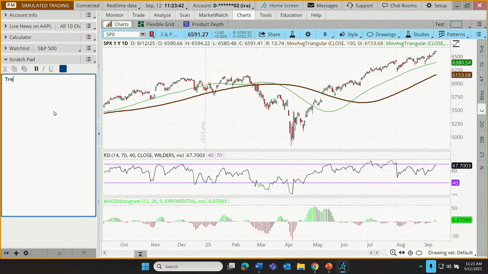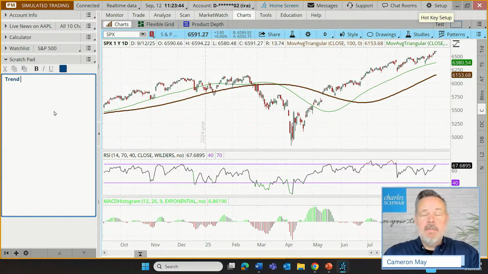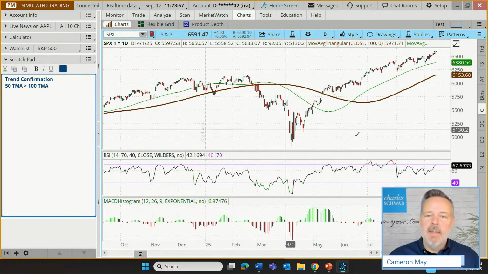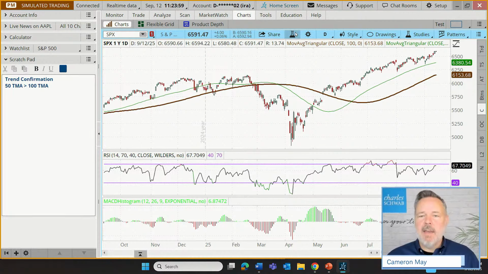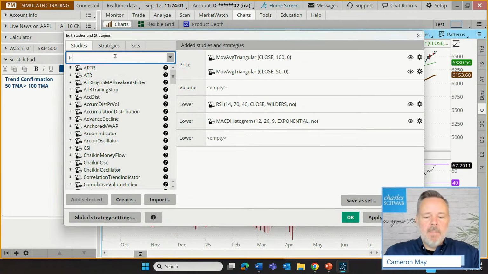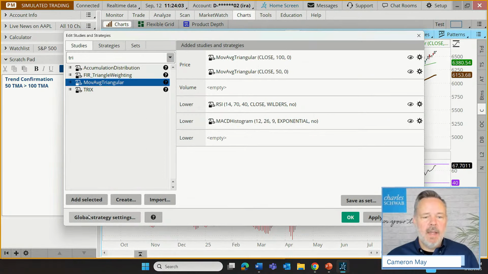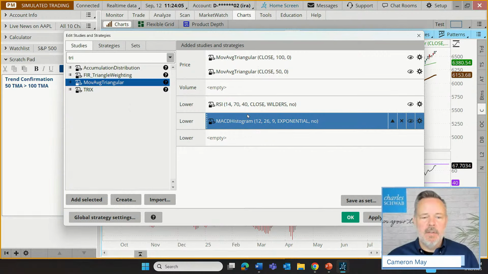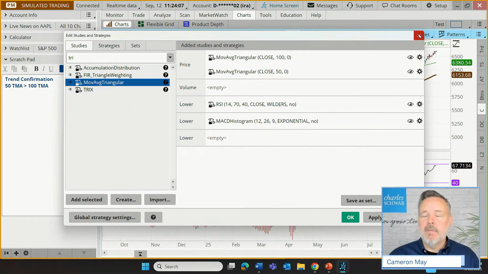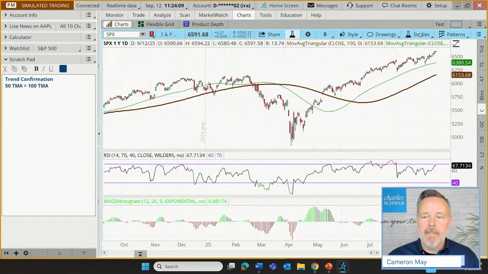Okay, so our trend confirmation in our TVM is the 50 TMA being above the 100 TMA. That's it. And so these are added just like you'd add any other study. You just go up here, type in triangular, select that, add it to the chart, and then customize it to your preferred time frame, right?